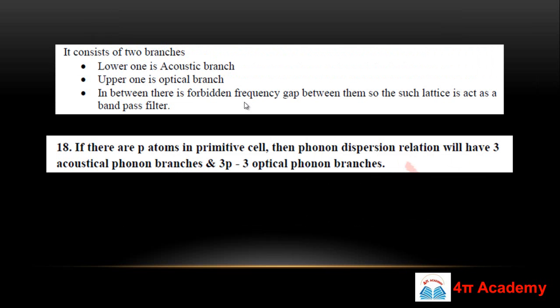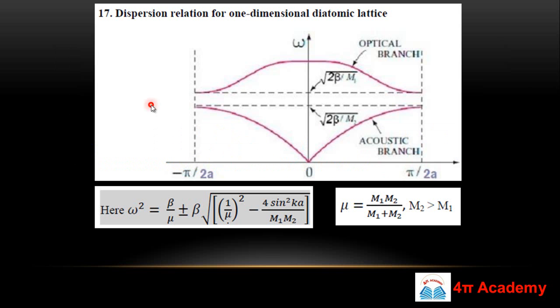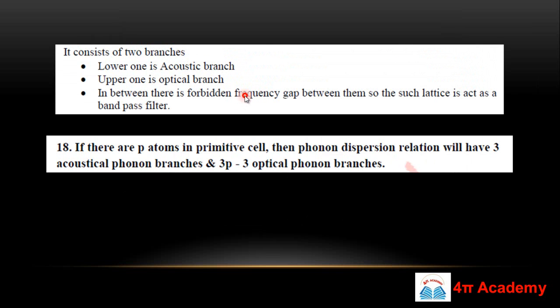So in this case, in a one dimensional diatomic crystal, there are two kinds of branch, like we have discussed previously: the acoustic branch and the optical branch. And there is a reason: you can see here, there is a region between these two branches. This region is known as the forbidden frequency gap between them.